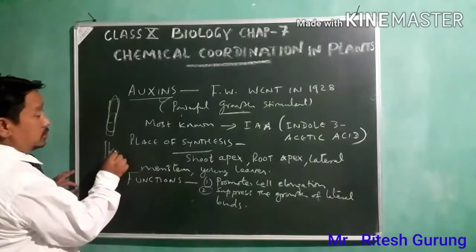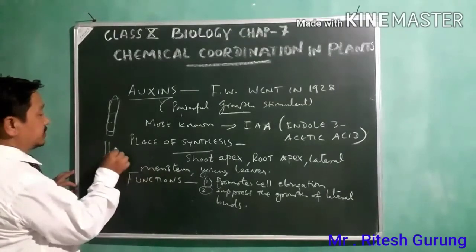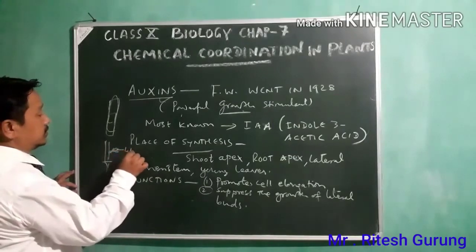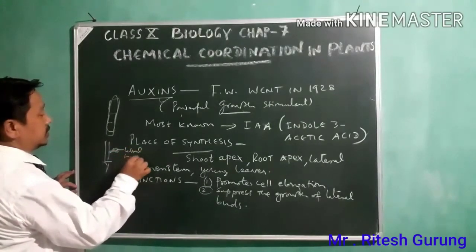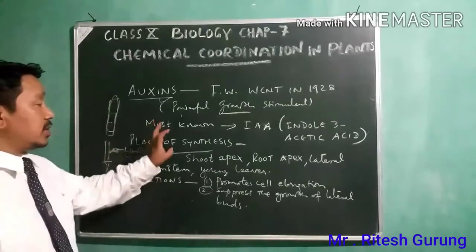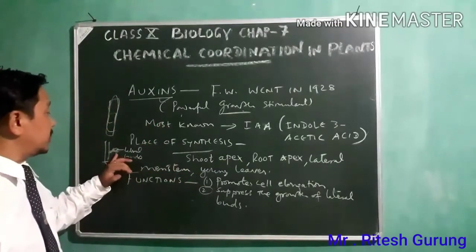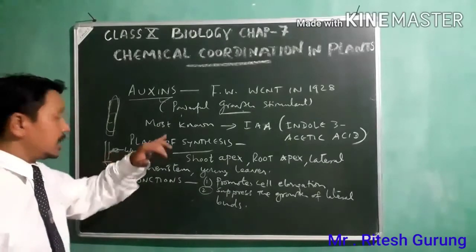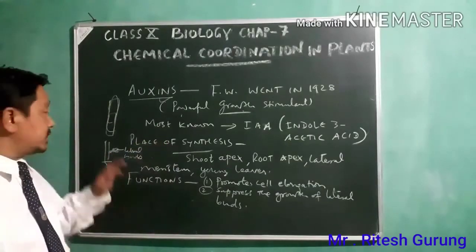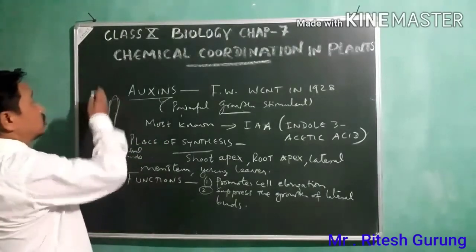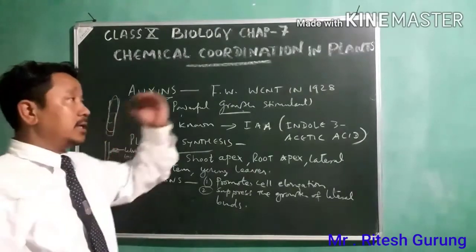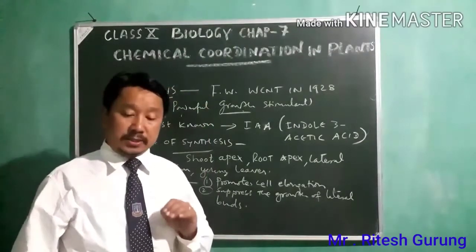So your lateral buds means this region. So this hormone usually stops the growth of the buds which are growing laterally this side, because it mainly focuses on the growth in the height or in the length.